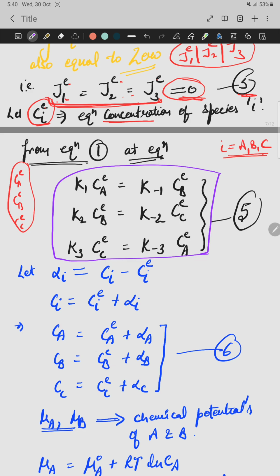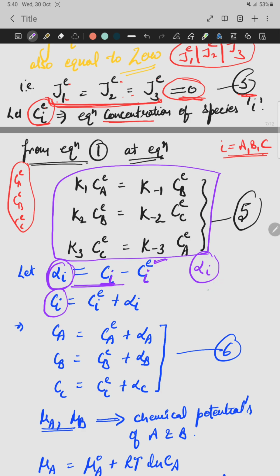Now we introduce another term, which is alpha i. Alpha i is another parameter which gives us the difference between the concentrations: the concentration of the ith species minus the concentration of the same species in the equilibrium state.